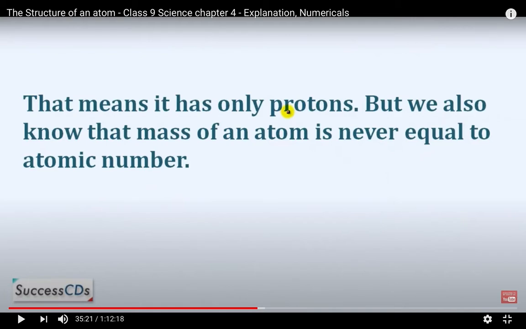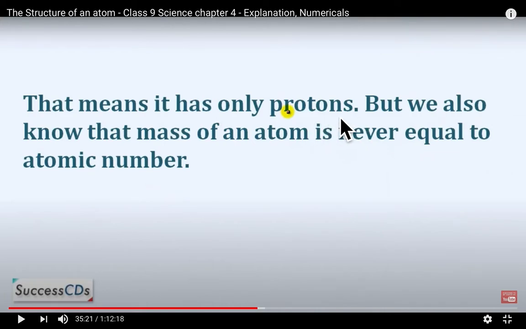Therefore, the scientists observed that the atomic mass of a proton is taken as 1, and electrons are very light, so we never consider the mass of the electron.